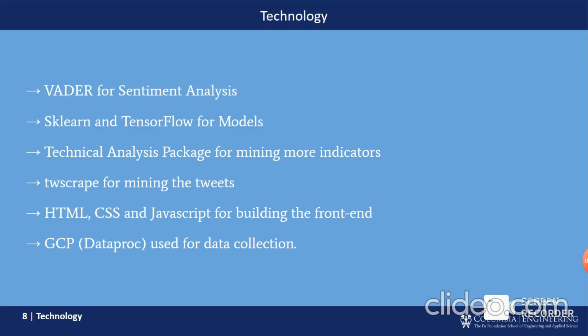Coming to the technologies used in this project, we used VADER for sentiment analysis from the Natural Language Toolkit. sklearn and TensorFlow modules are used for training the previous machine learning models and the one deep learning model, which is LSTM. And the technical analysis package is used for mining the indicators such as the momentum indicator, volume indicator, and trend indicators, and for obtaining those 86 columns, which we combat using PCA. And TWScrape is that open source library which we use for mining the tweets. The front end is visualized using HTML, CSS, JavaScript, and Streamlit. And since the code that we write is on a Jupyter notebook powered by a Dataproc cluster, we also use GCP for data collection.